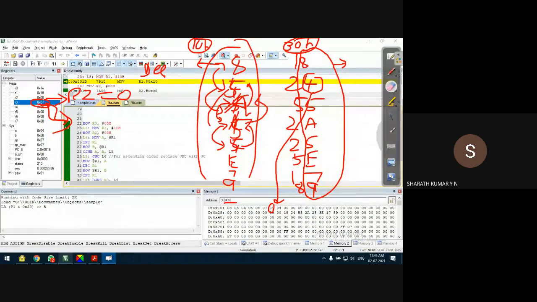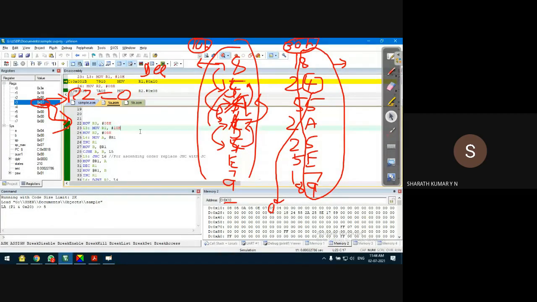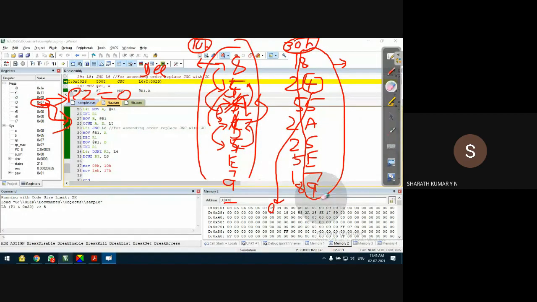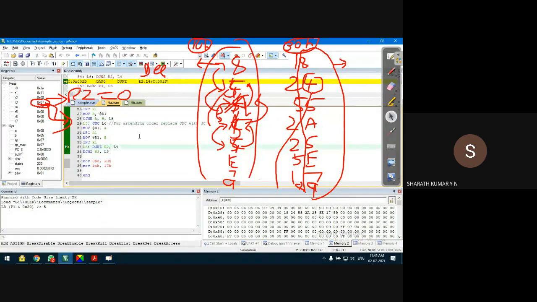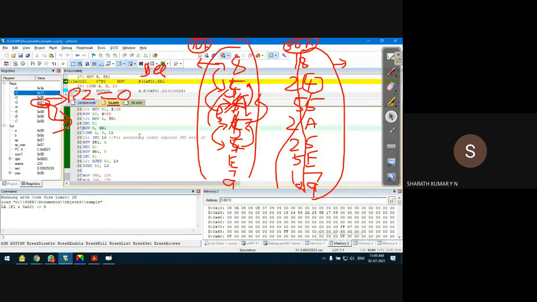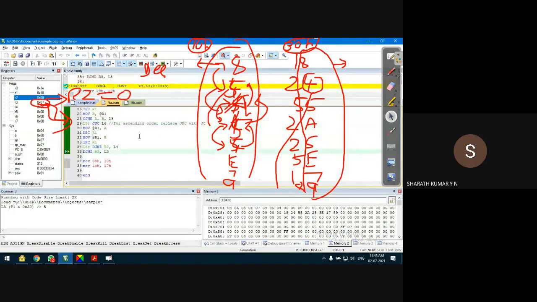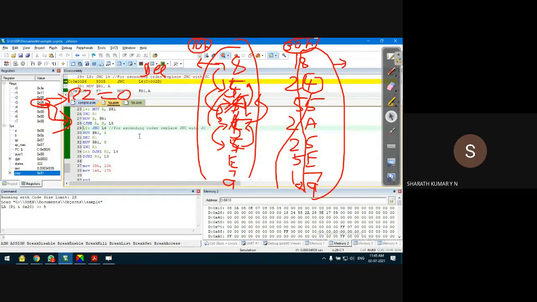Observe the program now. I'm pressing F11 on my keyboard. The program execution continues. Let me erase this so that you can view this window. You can observe that the largest number is still being moved towards the left side, as the numbers are swapped. Observe the data E. It is trying to move towards the left-hand side because I'm arranging the data in descending order. I'll continue to execute this till all the data are arranged in descending order.